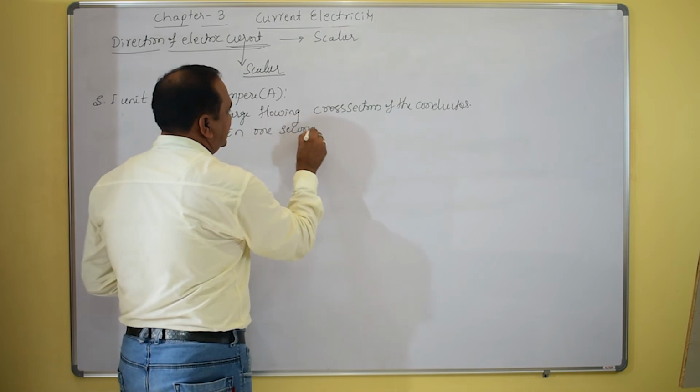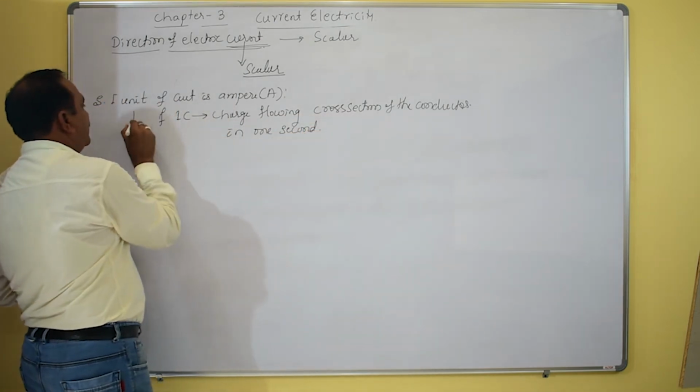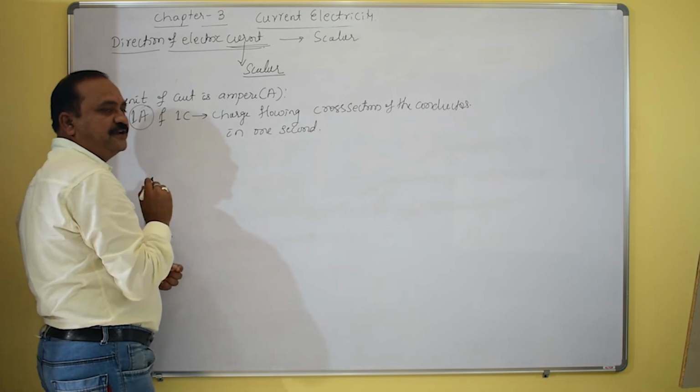It's a simple concept. That is what we call 1 ampere, the definition of the ampere.